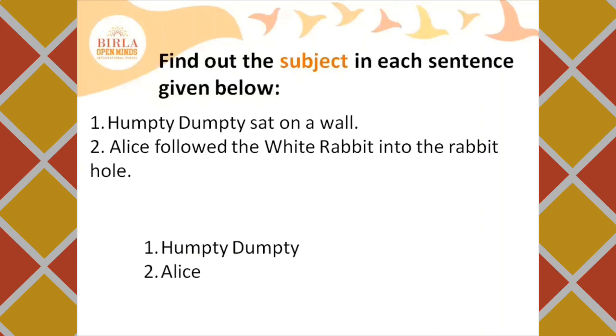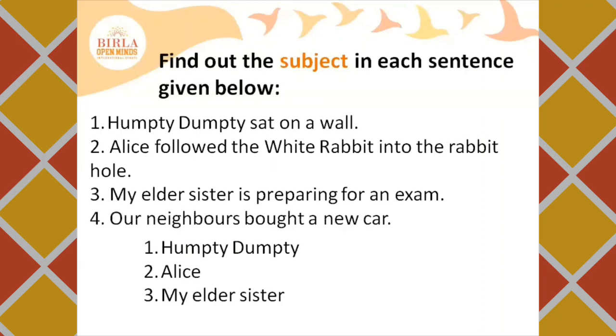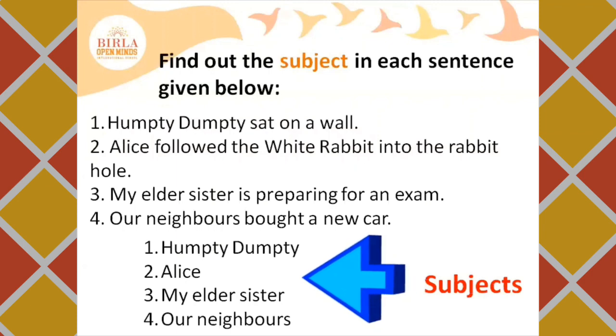Let's look at the third sentence. My elder sister is preparing for an exam. What do you think is the subject here? Right. My elder sister is the subject here. Let's go to the next sentence now. Our neighbors bought a new car. You are right. Our neighbors is the subject in this sentence. So all of these are the subjects because these are the nouns in the sentences.